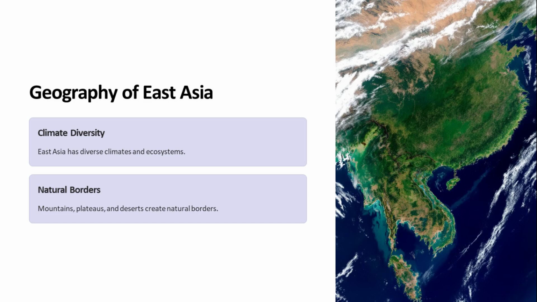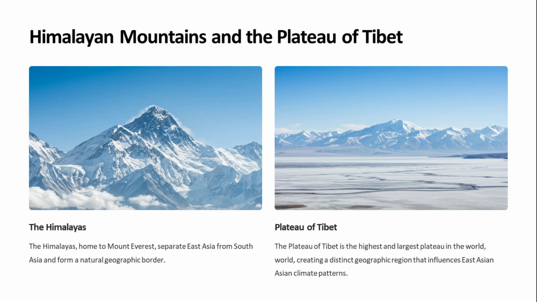Because of its size and different geographical features, East Asia has a wide range of climates and ecosystems. Russia lies to the north but has never been considered part of East Asia. Mountains surround much of East Asia and separate it from Central Asia and the West. The most famous of these mountains are the Himalayan mountains. Mount Everest, the highest mountain in the world, is located in the Himalayas.